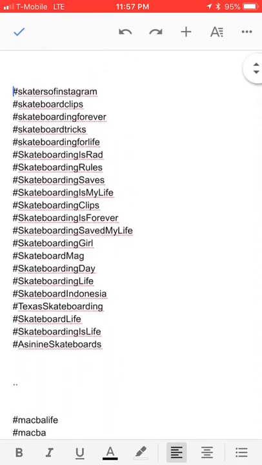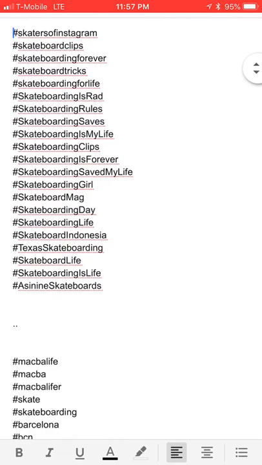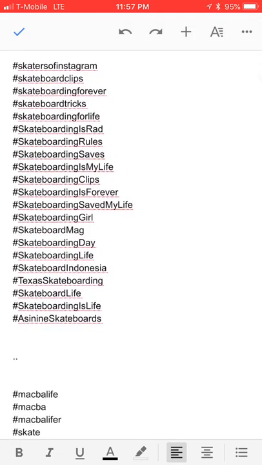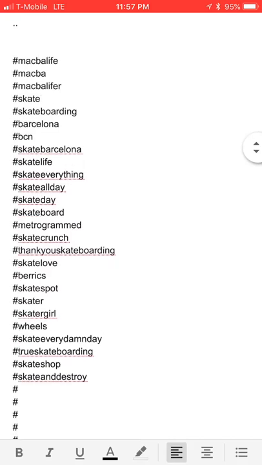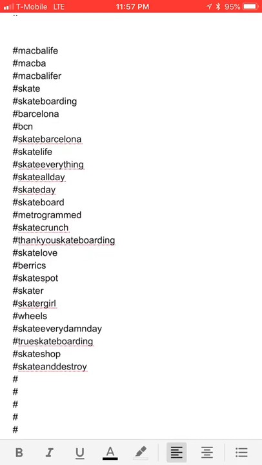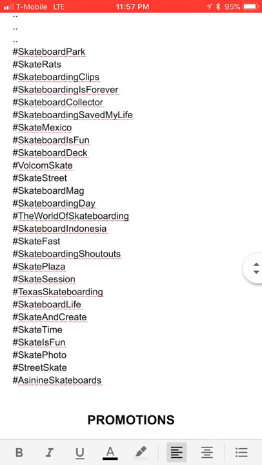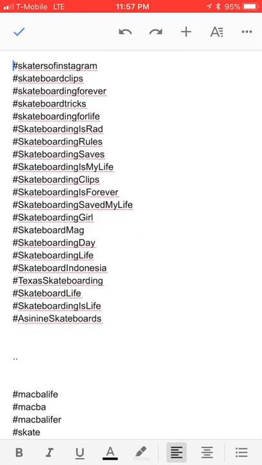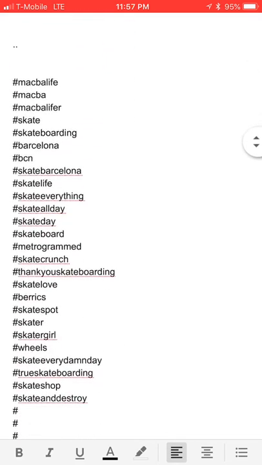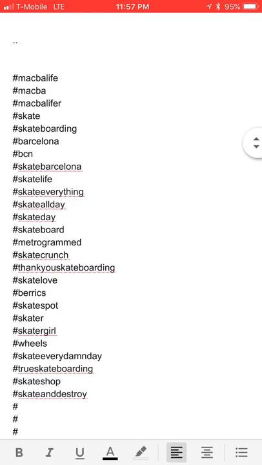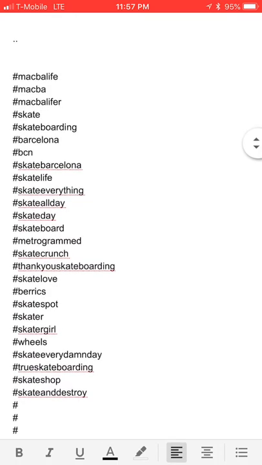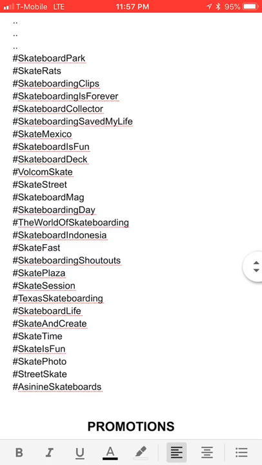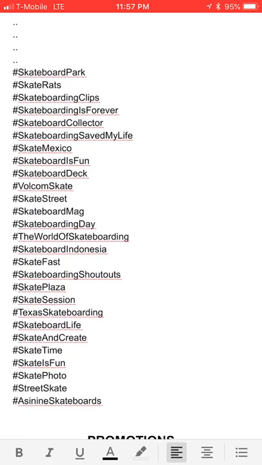So I have 3 sets of hashtags that I use. I have this set of hashtags, probably like 22 in here. Then I have another set of about 25 hashtags in here. And this is the hashtag set that I've used this recent time. I started off using some of these hashtags over here. These are some of my lower hashtags that have maybe 1 or 3,000. And then these are a mix of some small hashtag count and larger hashtags. And then I'm using these hashtags currently. This is my list that I made.